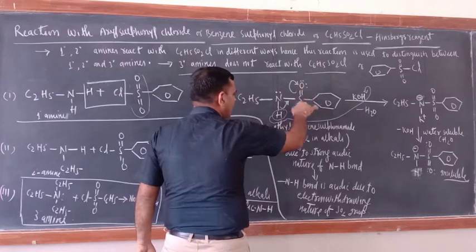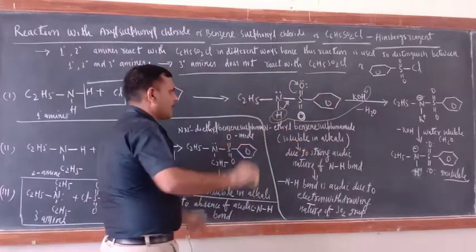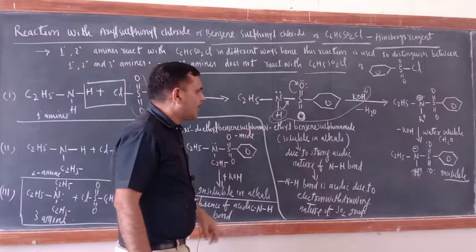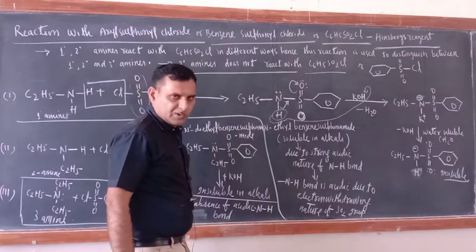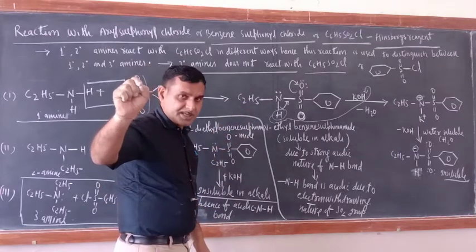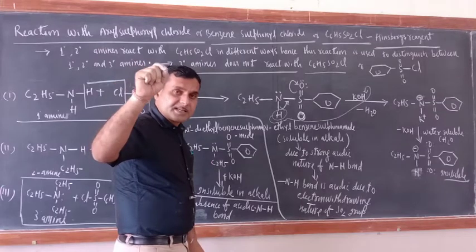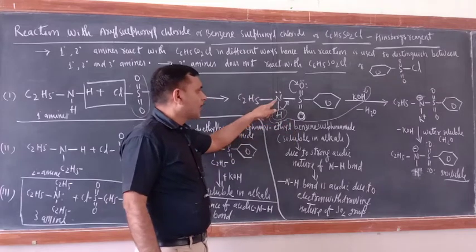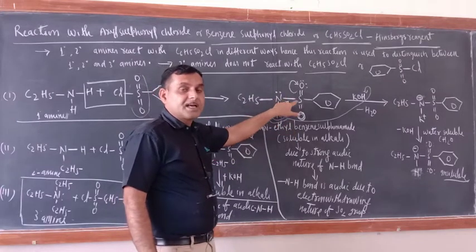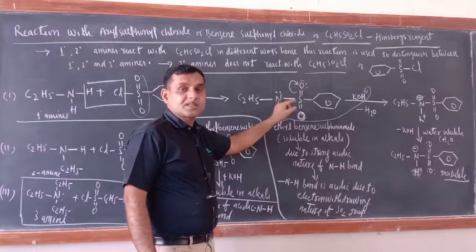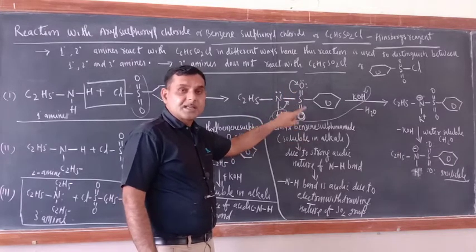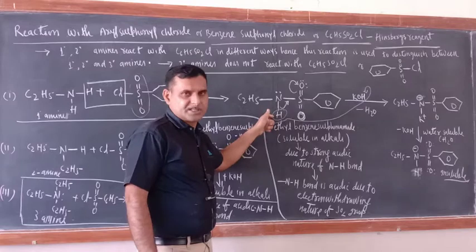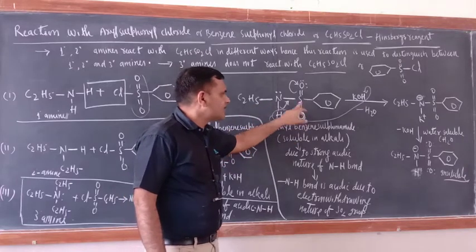C2H5NH, S double bond O as such, and the benzene ring as such. Now with the nitrogen, which group is attached? Ethyl group. So N-ethyl benzene sulfonamide. Just like an amide group is there. What is the functional group of amide? C double bond O NH2, that is amide. And what is the sulfonamide group? Sulfonamide is NHSO2 or SO2NH. So this is N-ethyl benzene sulfonamide.